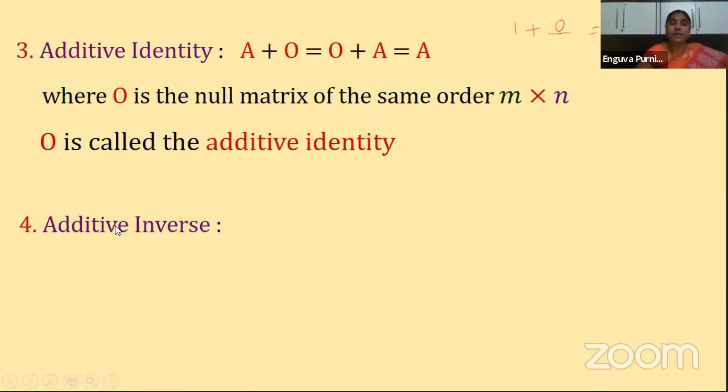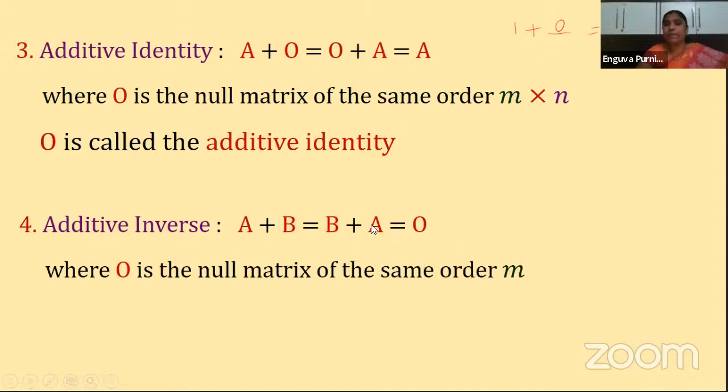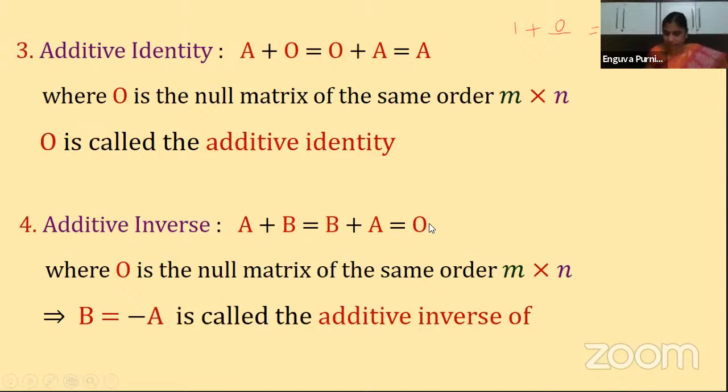Next, the fourth property: additive inverse. When you are talking about inverse, A plus B is equal to B plus A is equal to 0. I'll explain with an example with numbers. Suppose I have 1 plus blank is equal to 0.